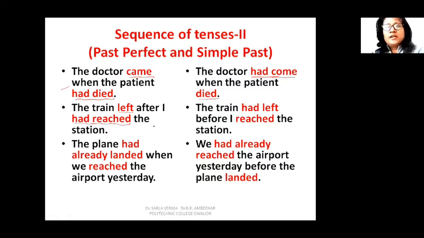So I had reached the station. So I already had reached the station when the train left. So I could see off the guests. I could wave them bye-bye. Okay. So I had reached the station and the train left later. Now the train had left before I reached the station. So the train had already left before I reached the station. So I did not get the train. The train left before I reached the station.